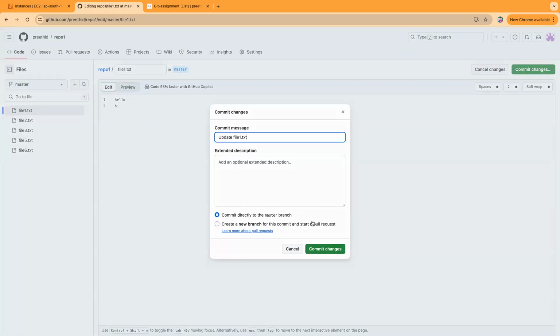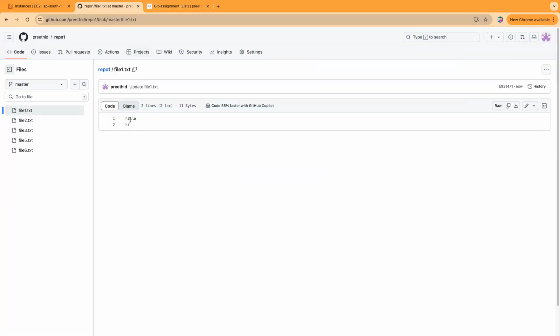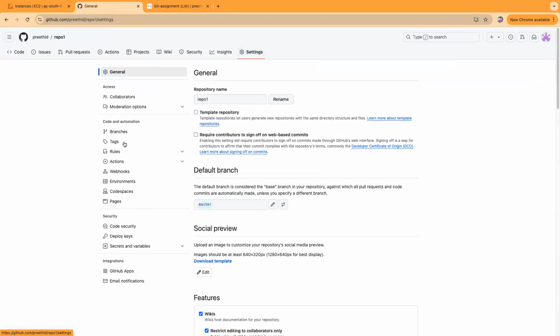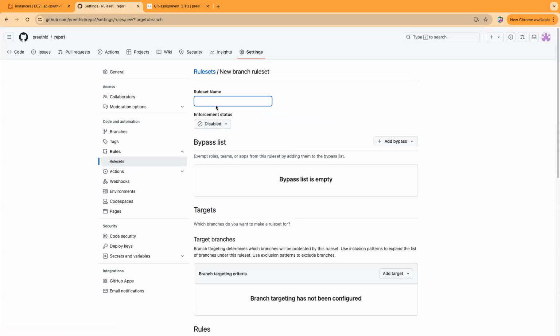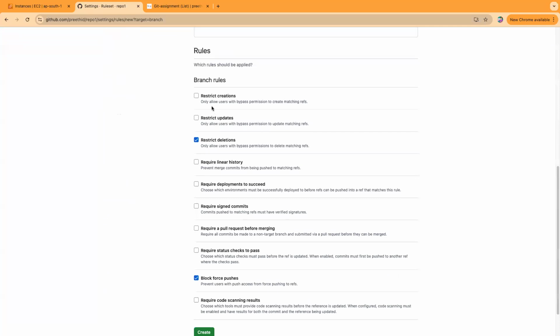Commit directly to the master should not be allowed. I think restriction is not imposed. Once again, branches. Oh, it's not saved. 1 minute. Master rules restrict creations. Allow only users with bypass permission to create matching references. Allow users bypass permission.